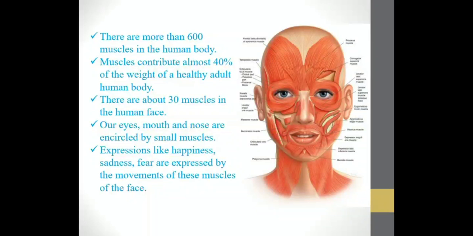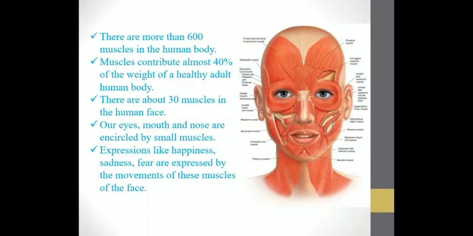Now, there are about 30 muscles in the human face. You might have never even thought of it, that you have so many muscles in your face. You can see your face muscles in the picture. All the orange colored portions are your different face muscles. Our eyes, mouth and nose are encircled by small muscles.